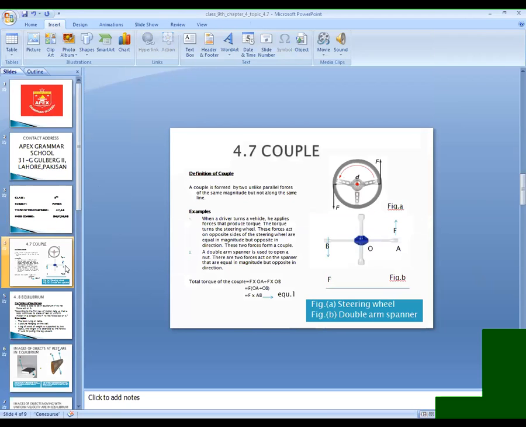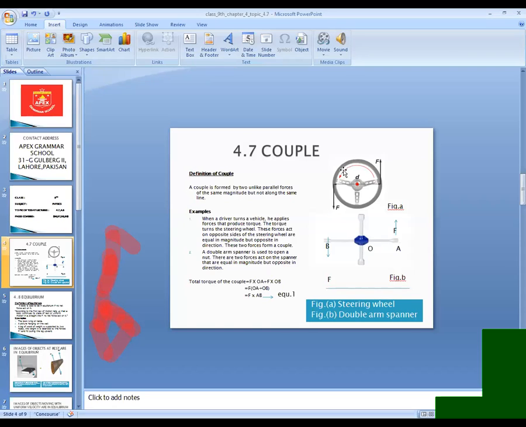First of all, we discussed couple. What is called a couple? A couple is similar to torque. Torque is the turning effect of a force. But in a couple, there are two forces acting. One is in the upward direction and one is in the downward direction. It means this.